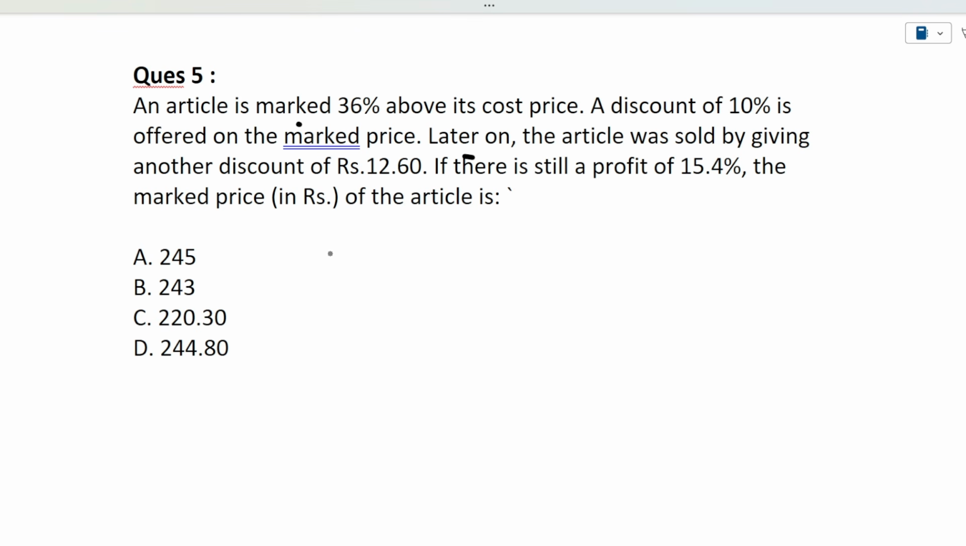So see, let's just solve this question step by step. Let's suppose the original cost price of the article is 100x.